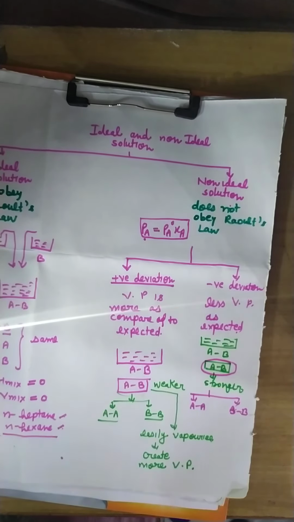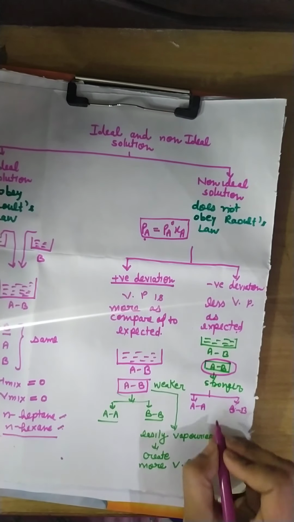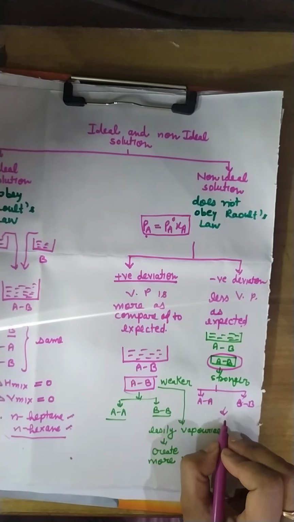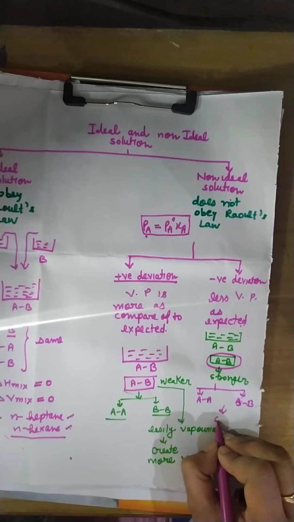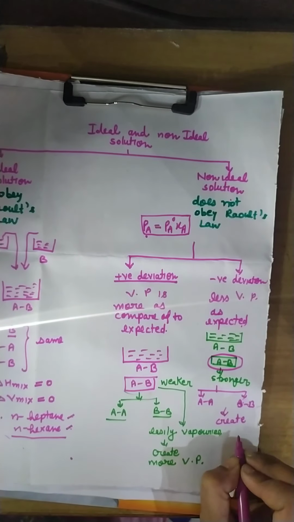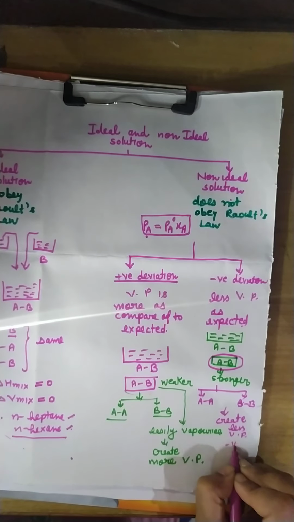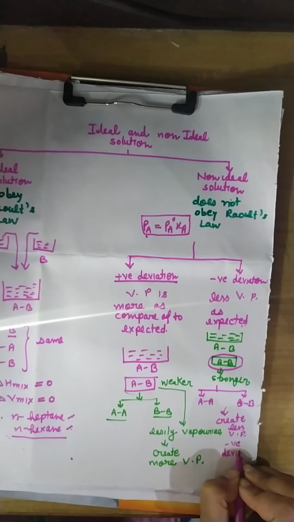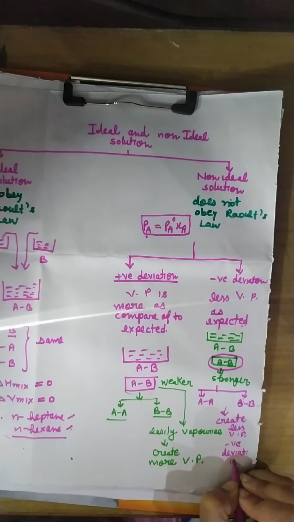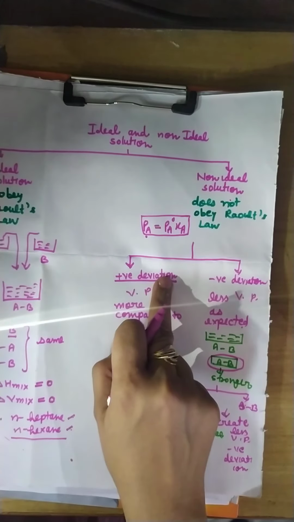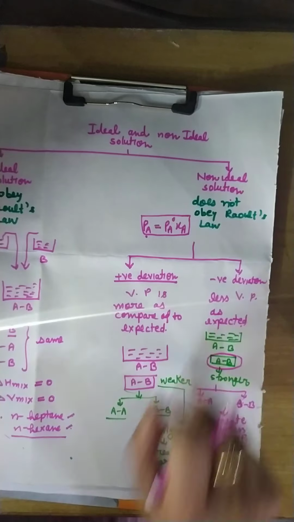AB interaction is stronger, which means it does not vaporize easily, which means it creates less vapor pressure. Less vapor pressure means negative deviation.